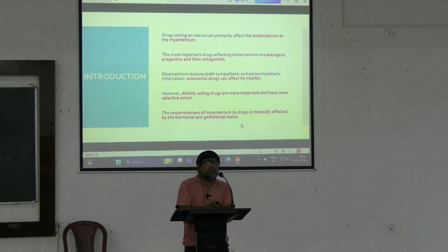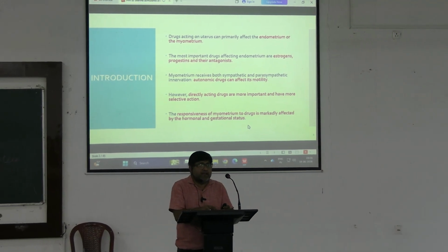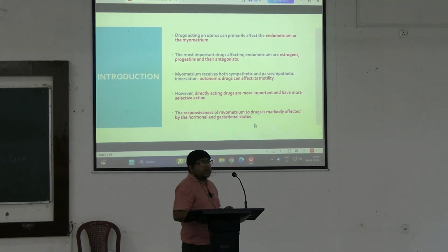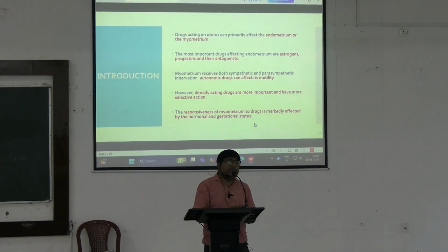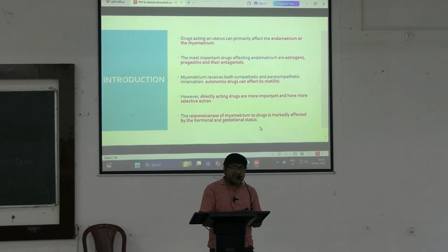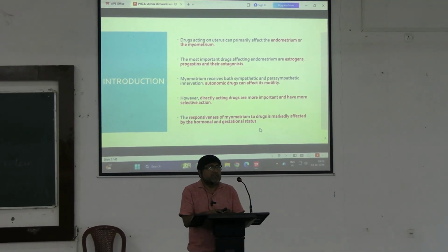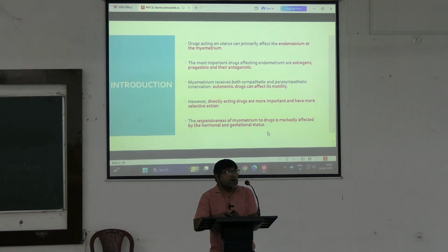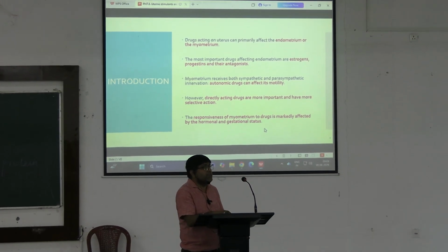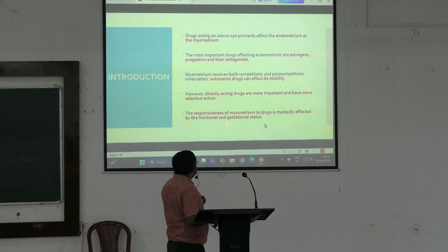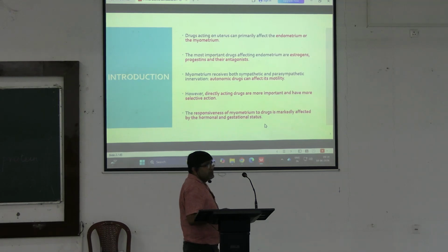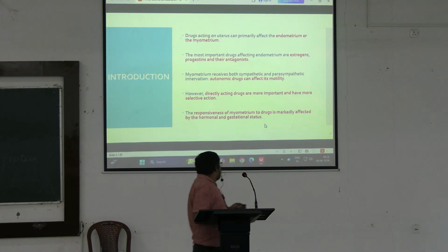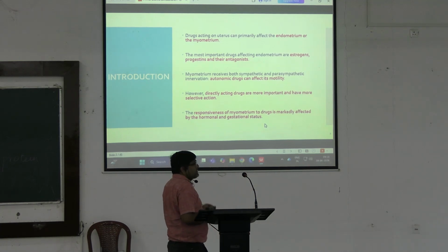On the endometrium, primarily the drugs that act are estrogen, progestins and their antagonists. The myometrium receives sympathetic and parasympathetic innervation, and hence the autonomic drugs basically modulate the motility of the uterus. Again, there are drugs that act directly on the myometrium. The responsiveness of the myometrium to the drug depends on the hormonal and the gestational status.